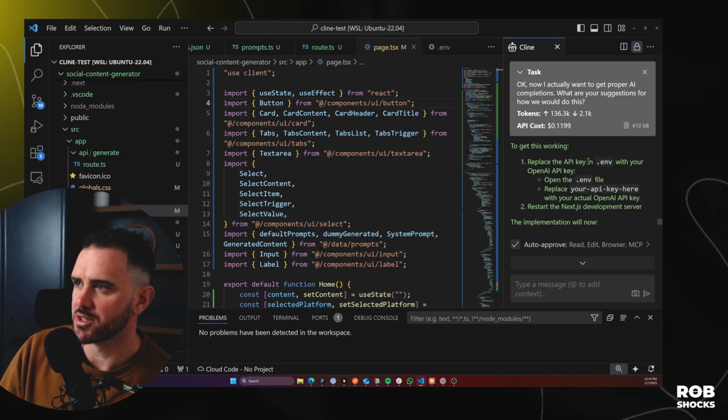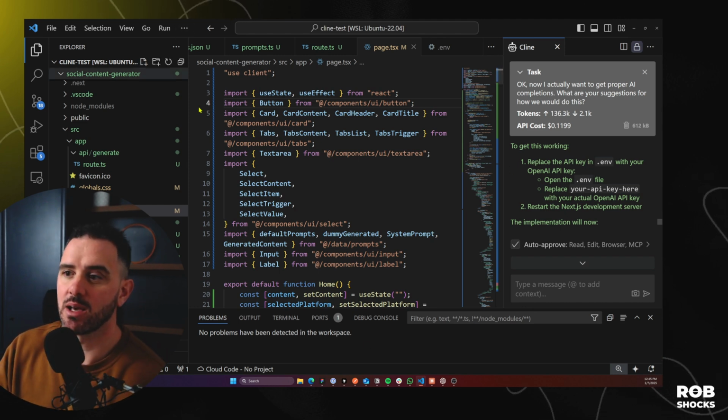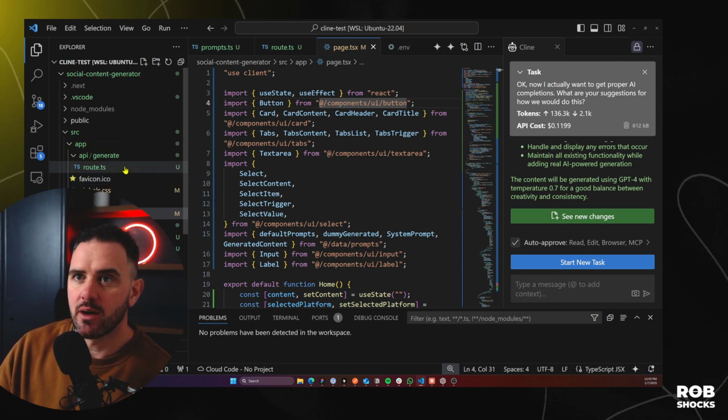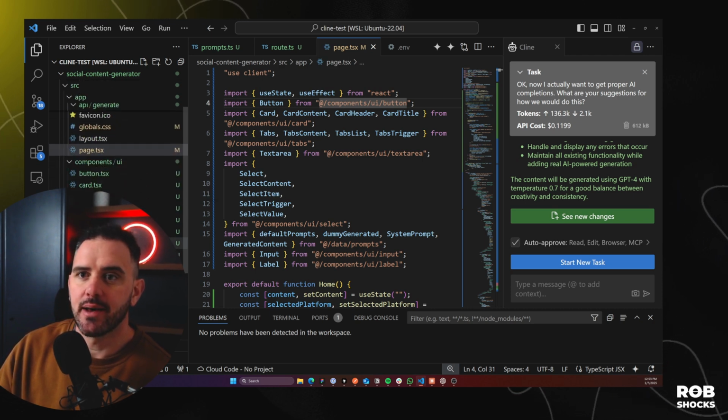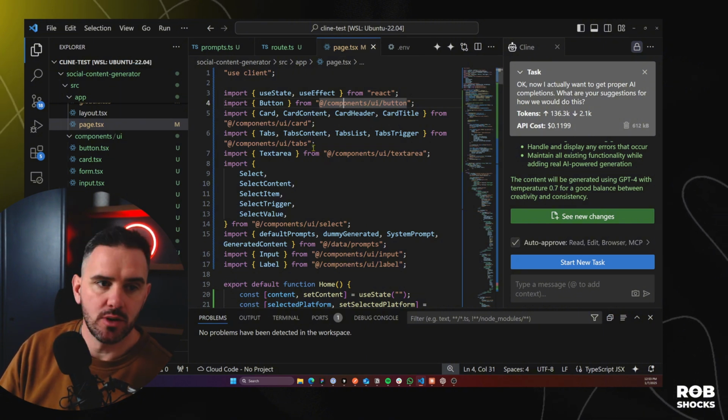Okay, so it looks like I just need to replace the API key in the .env. So I'm going to go to OpenAI and get my API key. So I went to platform.openai.com. I got my API key and I put it into my .env file. So let's see how we go.